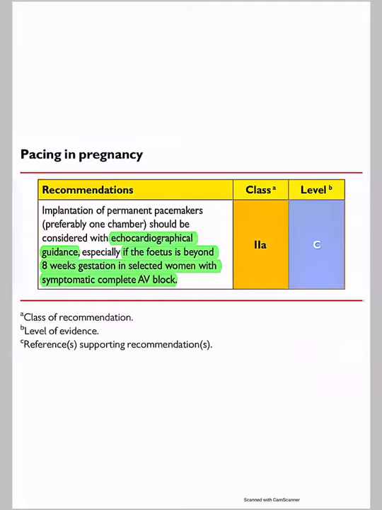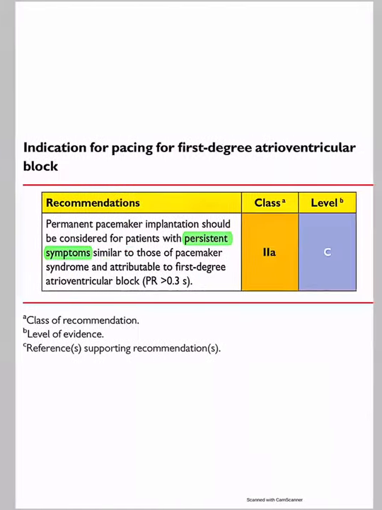So on indications for pacing in pregnancy, it's a 2A indication: after 8 weeks of gestation, pacing indications as usual should be considered with echocardiographic guidance in patients who have symptomatic complete CHB. It's a 2A indication, but under echocardiographic guidance, preferably a single chamber.